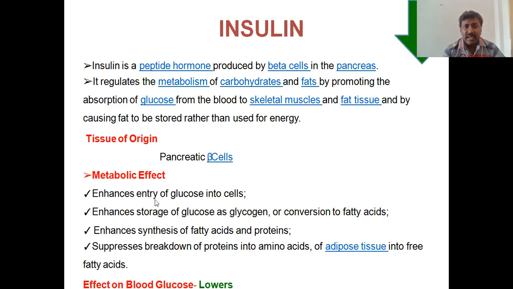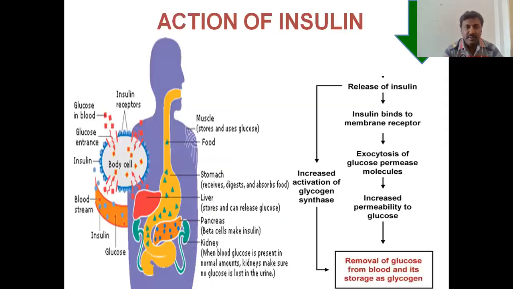Metabolic effects: it enhances the entry of glucose into the cell, and that glucose is stored as glycogen or converted to fatty acids. It enhances the synthesis of fatty acids and proteins, and suppresses the breakdown of protein into amino acids and of adipose tissue into free fatty acids. So if glucose molecules are there, it suppresses the breakdown of proteins, amino acids, or adipose tissue.